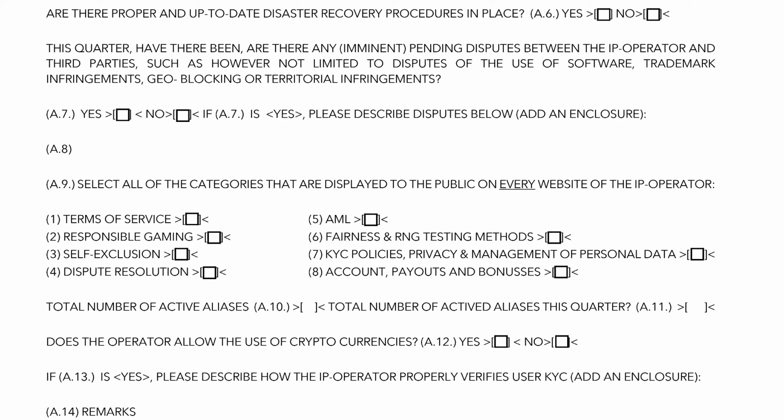Under A7, and if necessary under A8, please provide information on any disputes between the IP operator and suppliers. Trademark infringements, for example. Please note that this would not entail end-user disputes. That specific topic will be handled under the Responsible Gaming Report. All boxes under A9 should be ticked, as these information categories should be available on all operated websites at all times. More information on this can be found under Chapter A3 of the AML chapter.